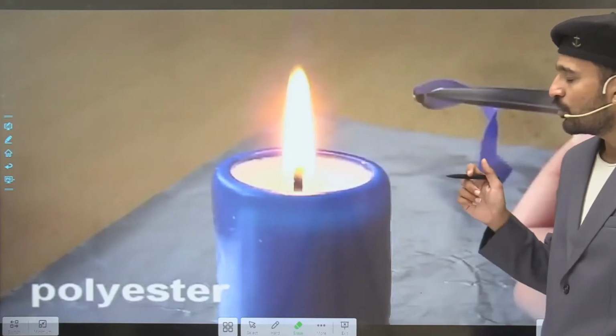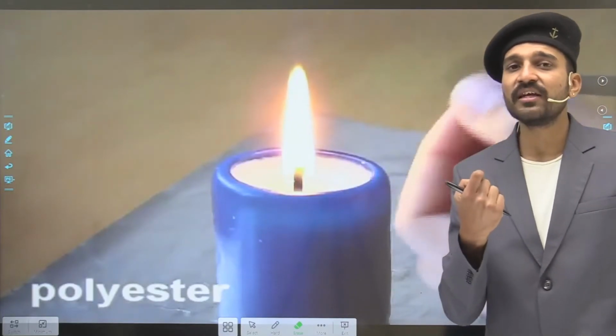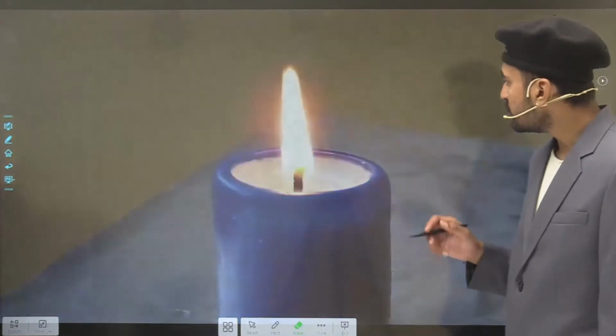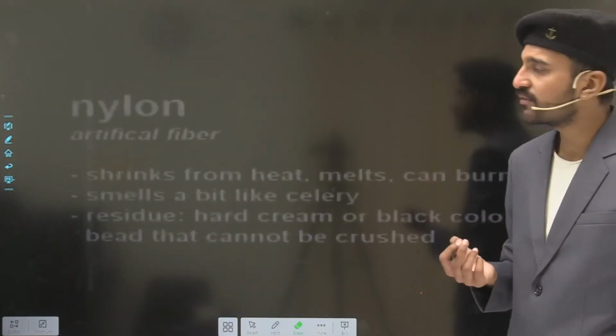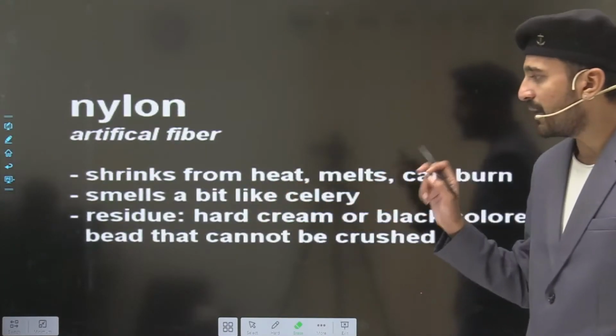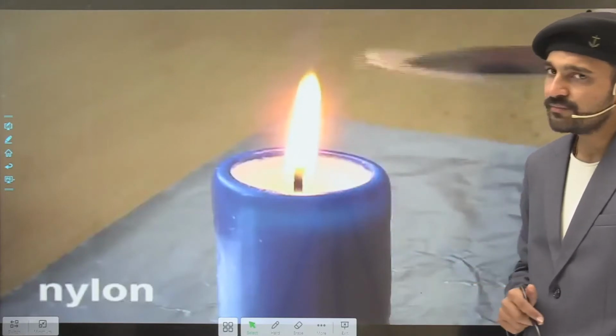So here you all know that polyester is what? Polyester is made of repeating units of ester, and ester is a sweet smelling substance. Now let us move over to the next one, that is nylon. So nylon shrinks from the heat and it melts. So students, you can see here how the nylon melts away from the flame.